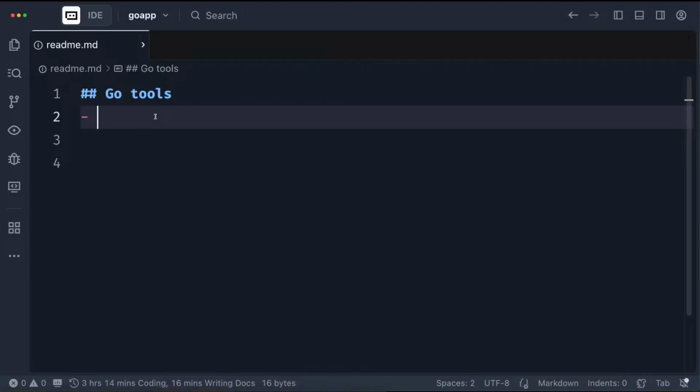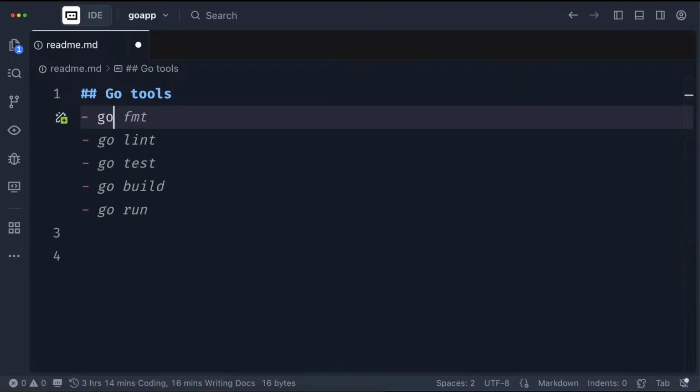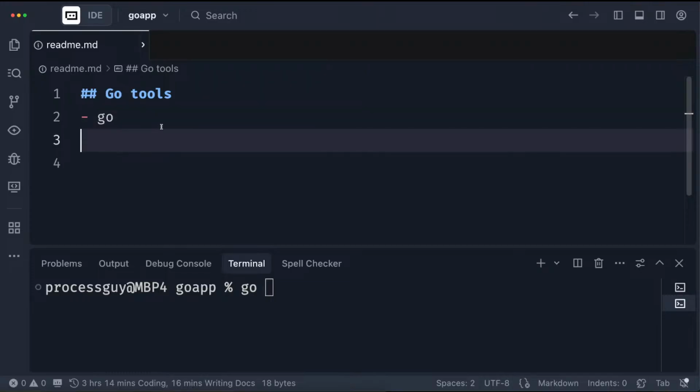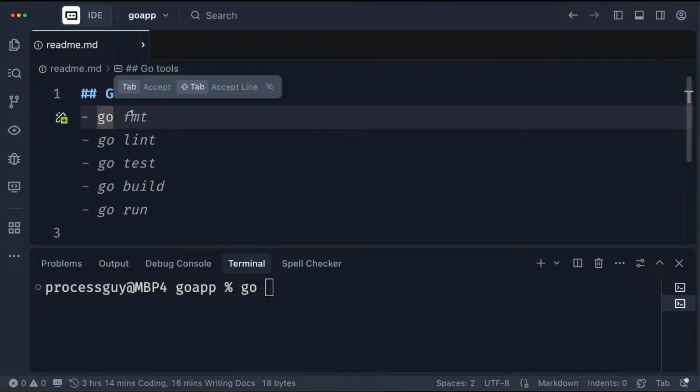So we have Go itself. That's the one that you saw us use here. That Go that we wrote, and then we're able to do stuff. It's a tool that allows you to execute a program. In fact, the AI has brought quite a lot for us. We have format, we have lint, we have test, we have build, we have run. For those of you that are very familiar with Node.js, lint, build, run, right? This is built inside the programming language. You don't need another framework to run your stuff for you. It just works in this format. So we'll be using some of this. I won't spend so much time on this part.